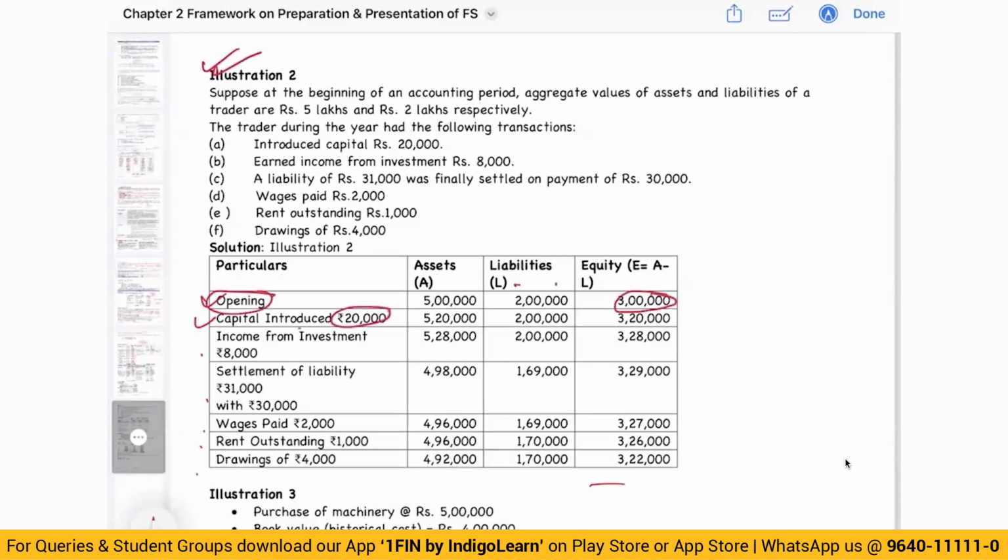Introduce capital 20,000. This will increase the asset, no change in liability, it becomes 320. Income from investment, increase the asset, no change in liability, 328. Settlement of liability will reduce my asset, will also reduce my liability and equity. Why did equity increase? Because we settled with only 30,000. Wages paid, reduce my asset, no change in liability, overall equity reduces. Rent outstanding, it will increase my liability, it will reduce my equity. Drawings of 4,000, reduce asset, reduce equity.